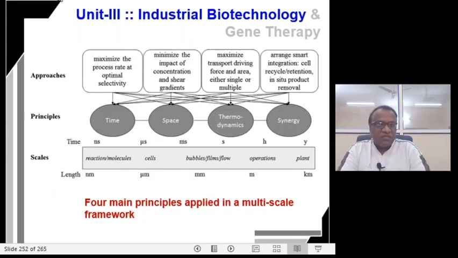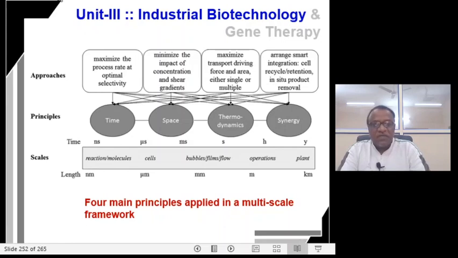So the same thing is given in this illustration in a detailed way. The principles are time, space, thermodynamics and synergy, and the approaches, say for example in time, maximizing the process rate or the reaction rate. In space, minimizing the impact of the concentration and shear gradients, that means giving more space for each of the molecules.